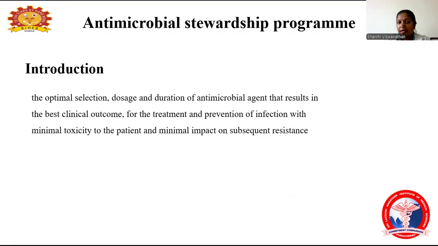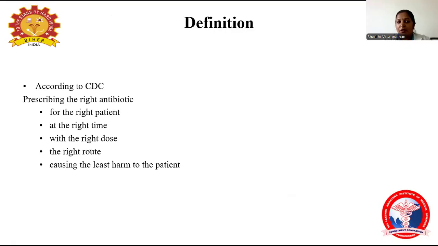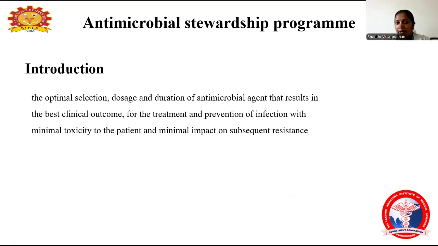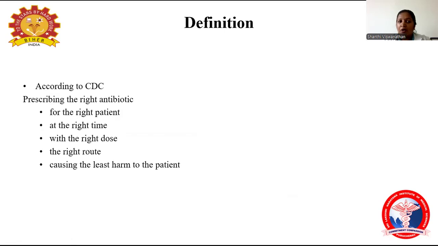Before choosing an antibiotic, we have to choose the correct drug for the patient, at the correct time, at the correct dose, for the correct duration, for preventing the infection with minimal toxicity to the patient and minimal impact on subsequent resistance. This is how we have to choose an antibiotic. So the program is mainly based on how to choose an antibiotic for the patient. Definition according to the CDC: prescribing the right antibiotic for the right patient, at the right time, with the right dose, with the right route, causing least harm to the patient. So this is the main aim of this